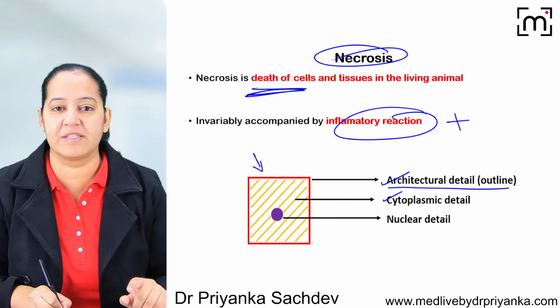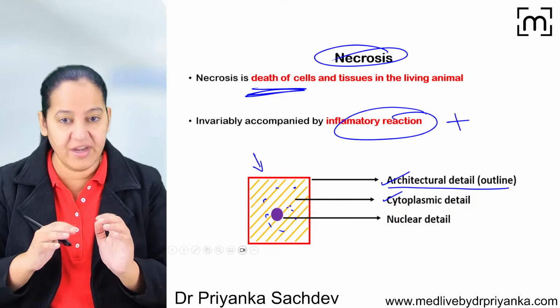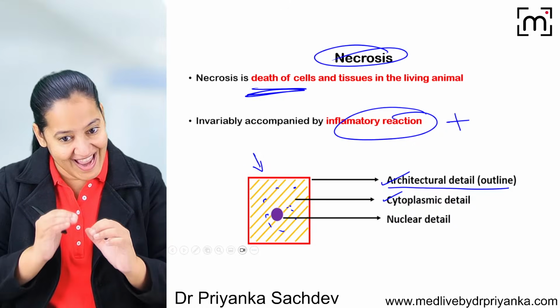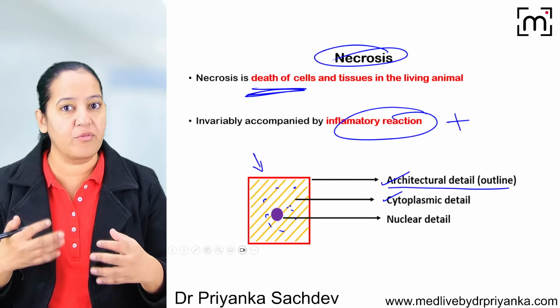Number 2, we see the cytoplasm. Can you see the cytoplasm of the cell? Now, cytoplasm can be eosinophilic, can be basophilic. It can be granular, it can be agranular. It can be scanty, it can be moderate, it can be abundant. So, different cells have different morphology of the cytoplasm.